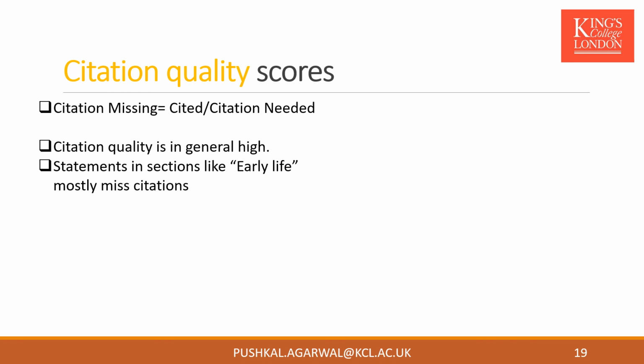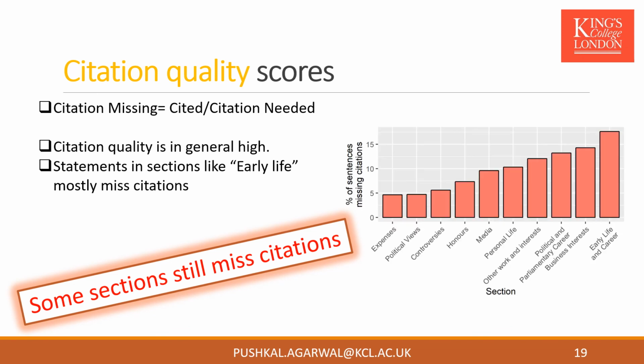Taking page content of all MPs, which collectively have nearly 20,000 statements, we run the citation needed model on them and compute the percentage of statements missing a citation. We find that MPs who are considered high-profile individuals generally have high citation quality, that is 83%, when compared to the other article categories of English Wikipedia. Sections like early life, career, and business interest still miss citations, roughly 15% in count.